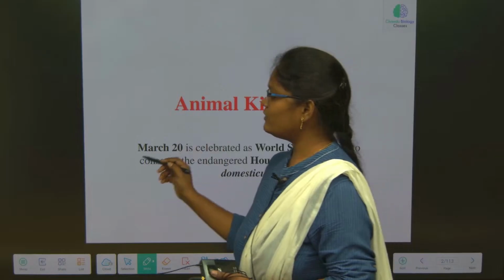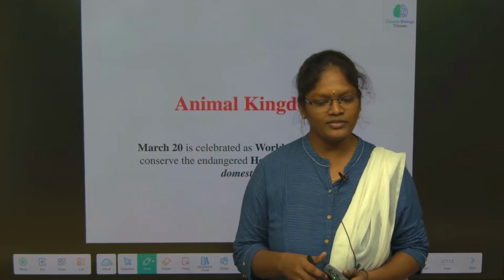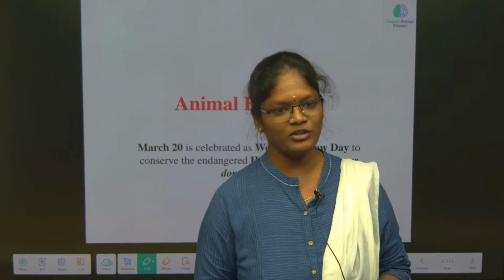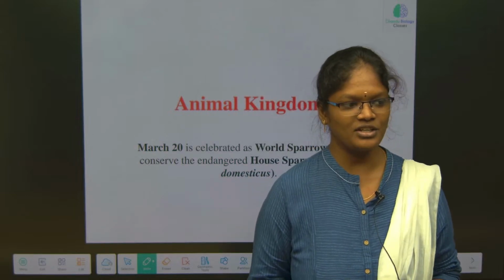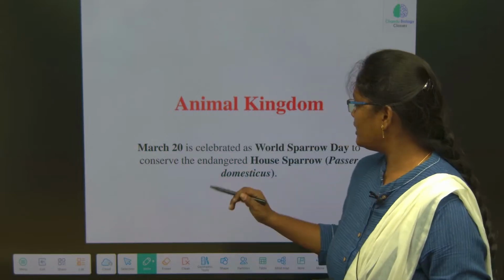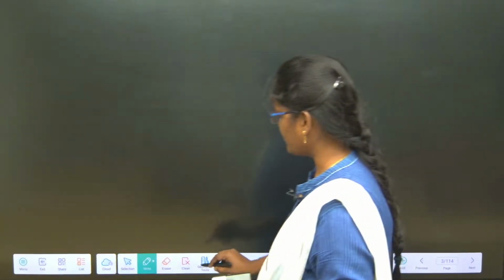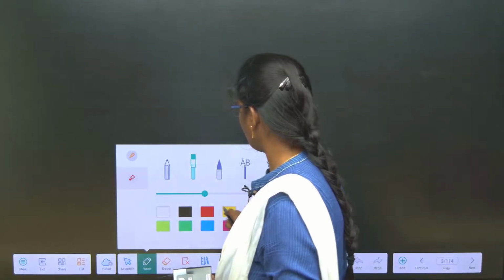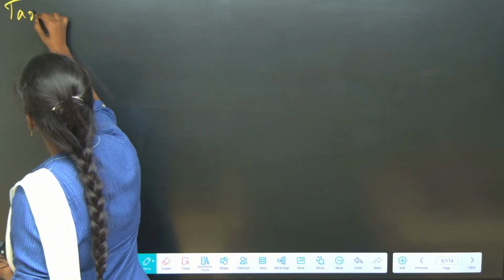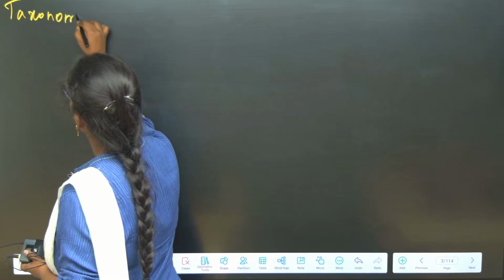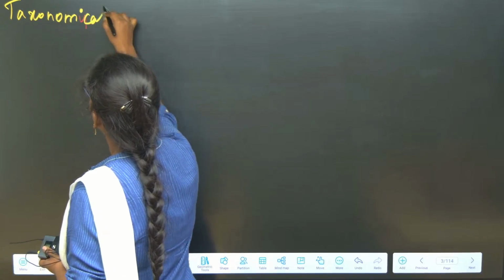Okay, so whenever we are seeing the animal kingdom, we have to focus on the classification of animal kingdom. So let me explain to you briefly an outline classification of an animal kingdom. So in the animal kingdom, before that we have to know what is meant by taxonomy, hierarchy.